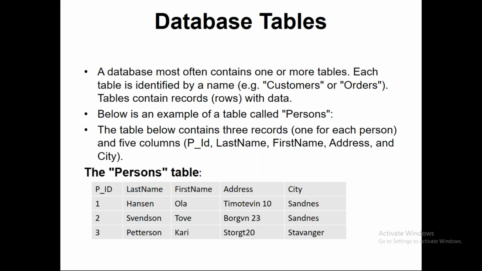So now we have the persons table. The persons table is used to define person-related information, where you have 3 records, PID 1, 2, 3. You have the last name, first name, address, and city. These are all the 5 columns that you have. So there are 3 records. Now what are columns and what are rows? These are all the columns: PID, last name, first name, address, and city. So we have 5 columns.